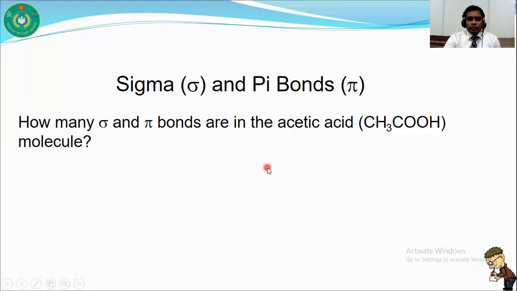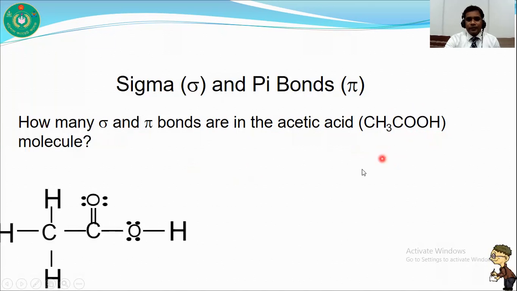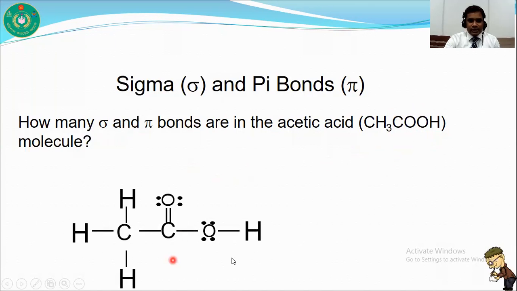So how many sigma and pi bonds are in an acetic acid molecule? Here you can see this is the acetic acid molecule, CH3COOH. If we write down the structural configuration of acetic acid, we find this carbon with 3 hydrogens, then carbon double bond oxygen, and carbon oxygen hydrogen. So now I calculate the sigma and pi bonds in the acetic acid molecule.